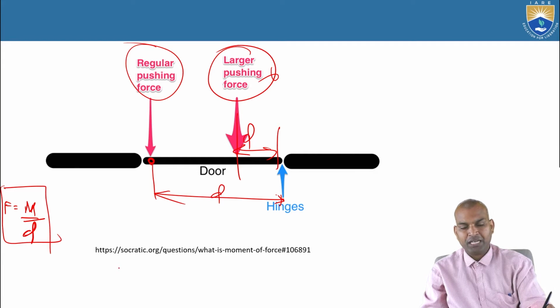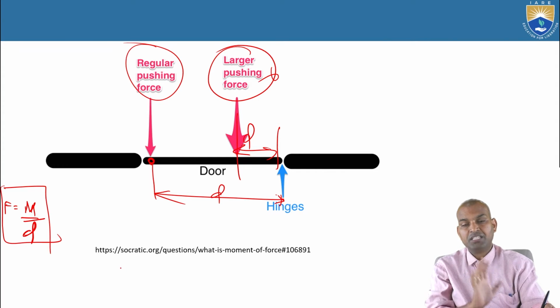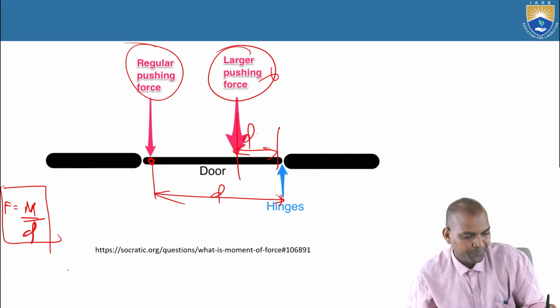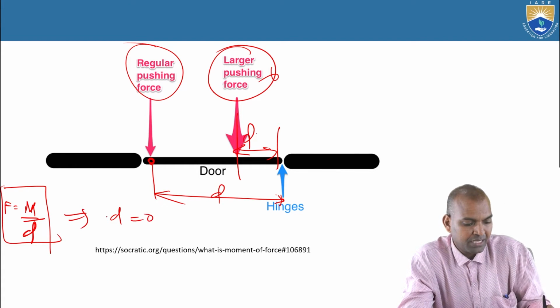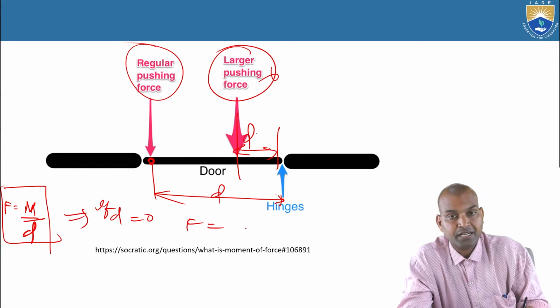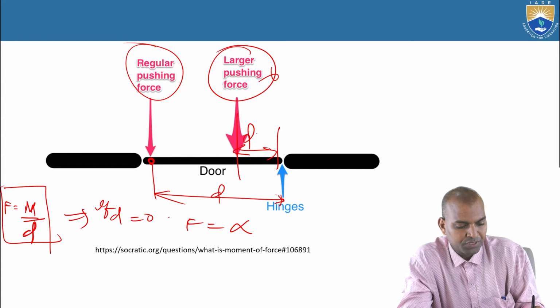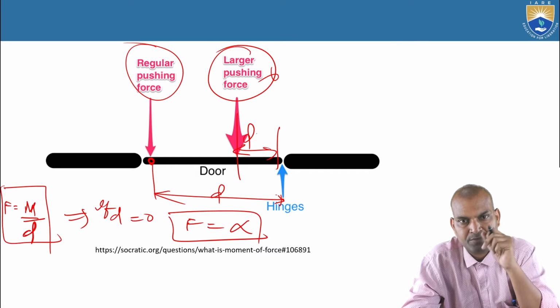In this manner, we can understand that the point of location of the applied force is highly important in order to easily open the door with less effort, with less force. Otherwise, when D becomes 0, a very important concept: if D is 0, how much force is required? That is M by 0, infinity. F becomes infinity. You have to apply infinite force. That means the door won't be opened.